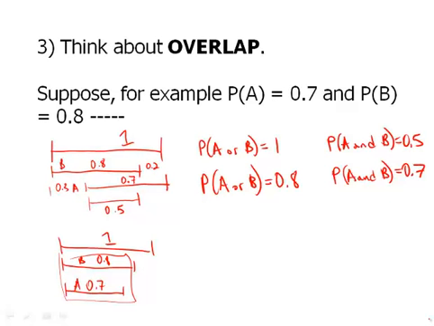Notice, even if we don't know anything about the particulars of the situation, just thinking about overlap, we know that the probability of or has to be somewhere in this range. The probability of and has to be somewhere in this range. So that would allow us to eliminate answer choices. In the rare case that we had an inequality question about probability, we might be able to answer the question purely by thinking about this overlap. These are some strategies you can use. Even if you don't understand the question, there are still effective ways to eliminate the answers so that you can guess effectively on these problems.